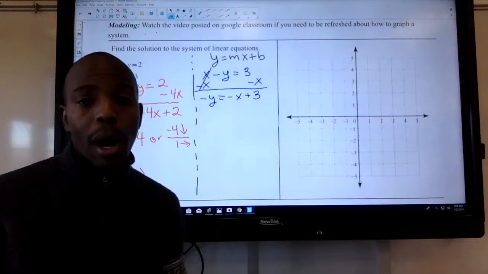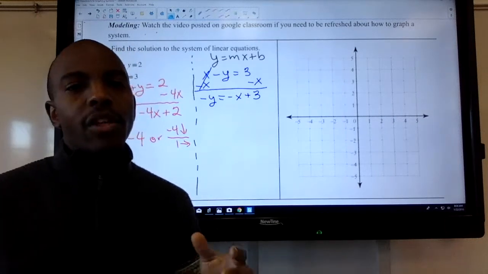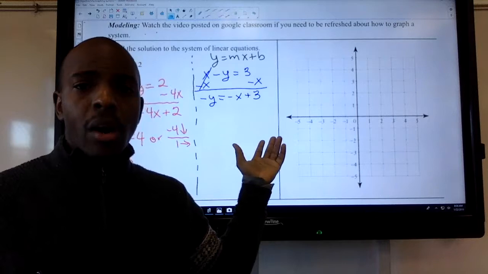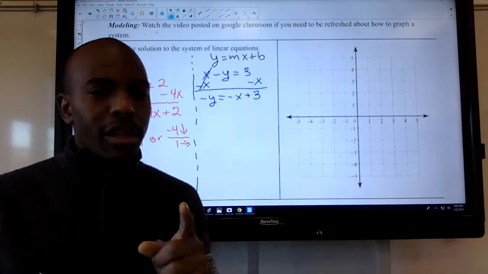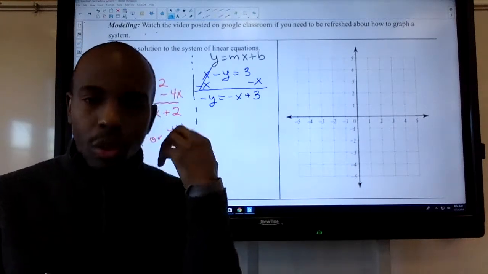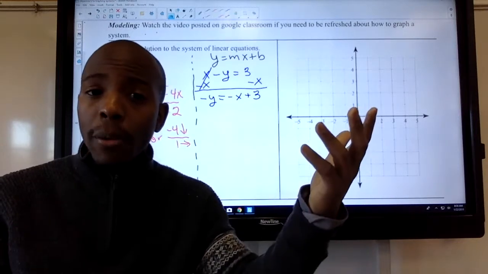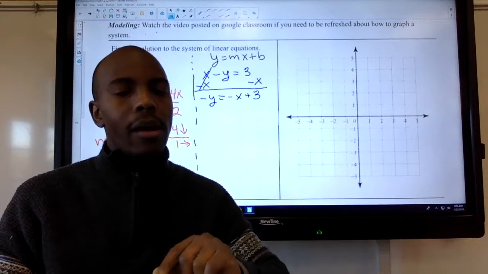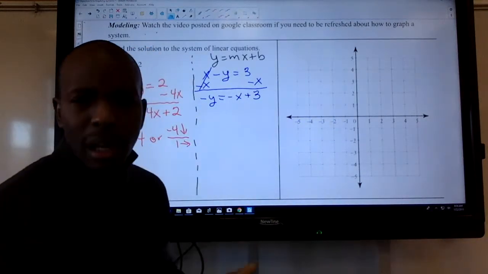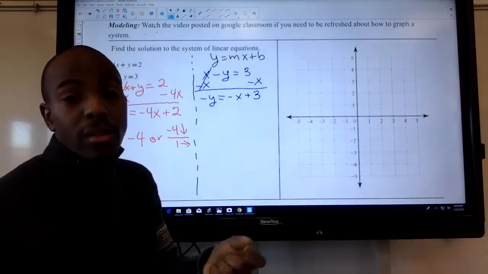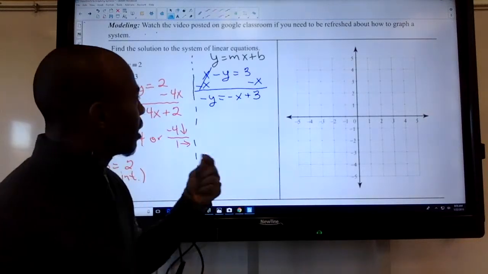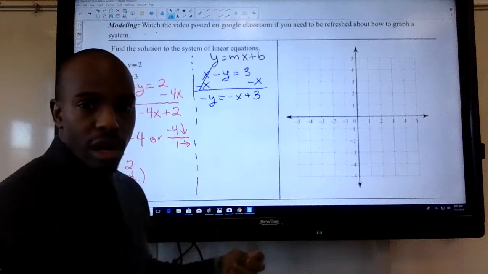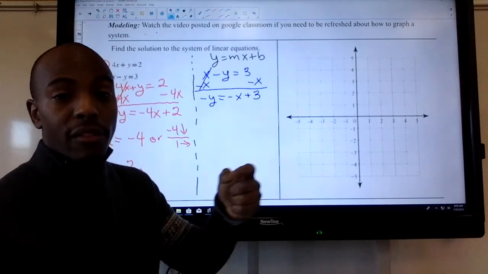Now, did we solve for y? No, we didn't. Even though it looks like we may have solved for y, in actuality we solved for a negative y. We have a negative y here. We need to make sure we get y by itself. So the question then comes: what number is in front of y right now? I know we're like, well, I don't see a number. I see there's a negative or a subtraction sign. But we need to remember something called coefficients. We need to associate numbers that are actually in front of variables.